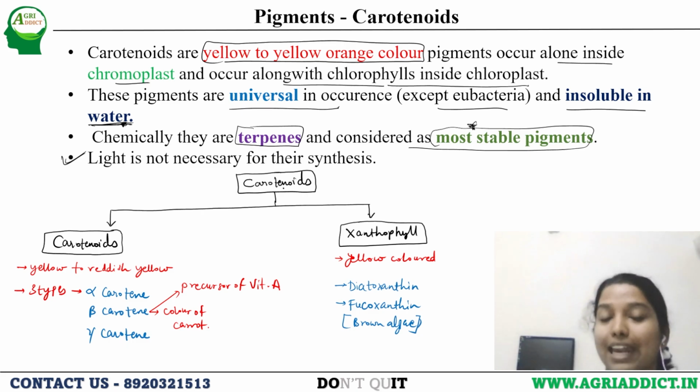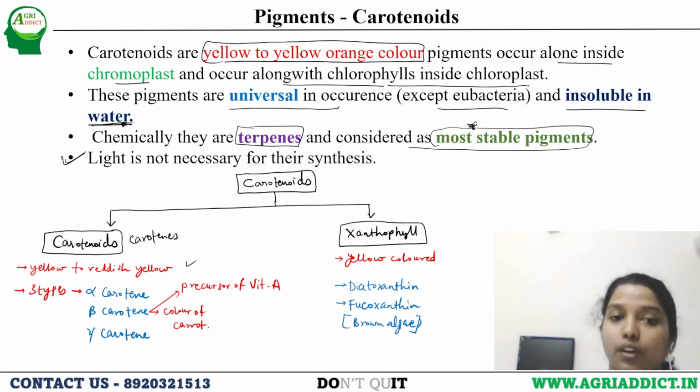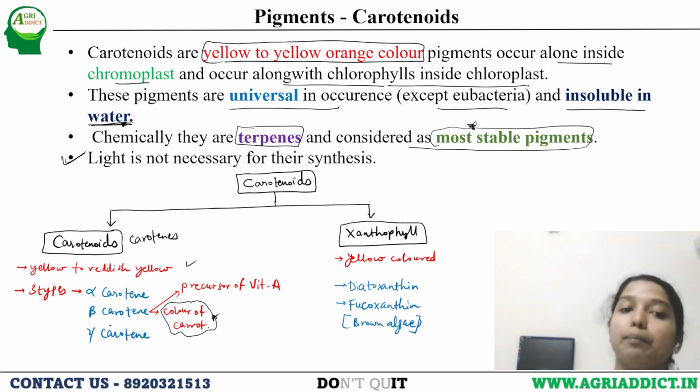Now let's divide the carotenoids. Carotenoids can be divided as carotenes and xanthophyll. Carotenes are yellow to reddish in color, or we can say yellow orange. There are three types: alpha carotene, beta carotene, and gamma carotene. Beta carotene is very important. Whatever color we see in carrot, that orange color, is due to beta carotene. And beta carotene is a precursor of vitamin A.